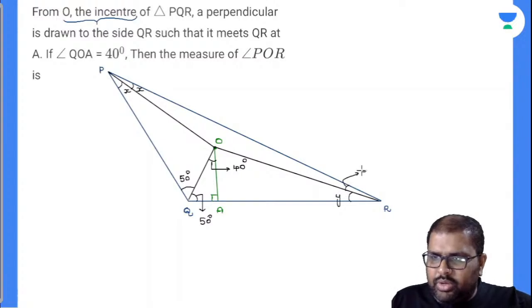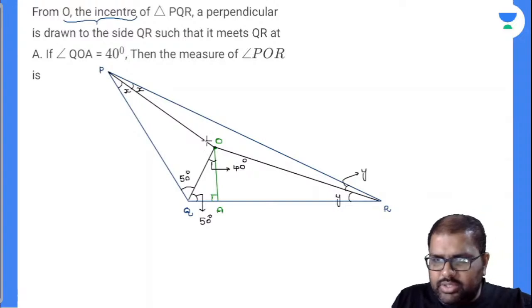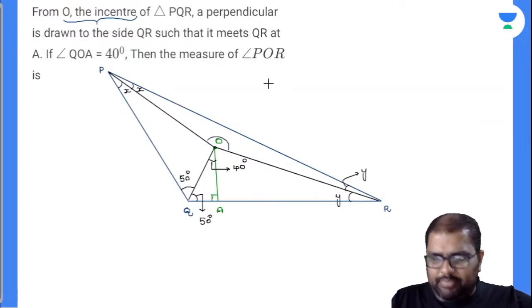Yes. Now, you are asked to find angle POR. This is the question you are asked, angle POR. Now, observe triangle POR.